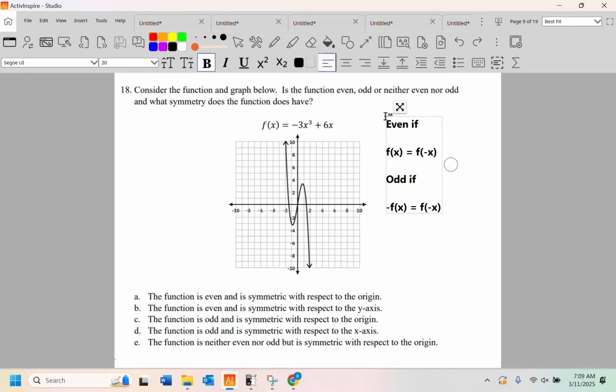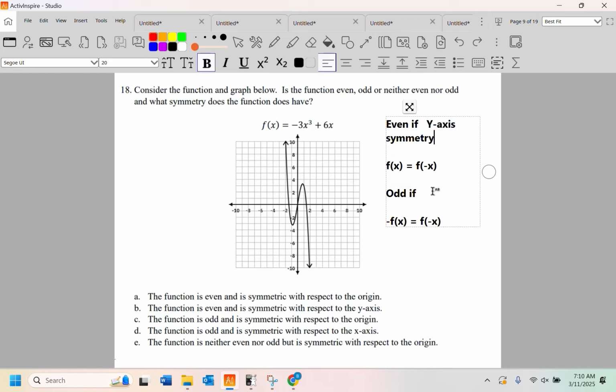Now, even is symmetry with the y-axis. It's y-axis symmetry. And odd is origin. So this one actually does seem to have origin symmetry.